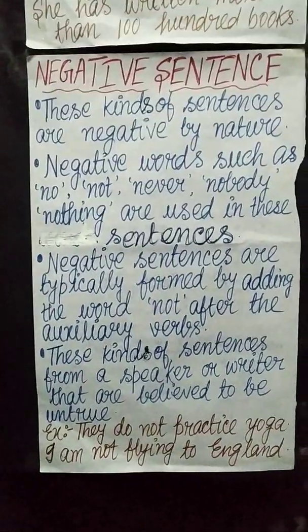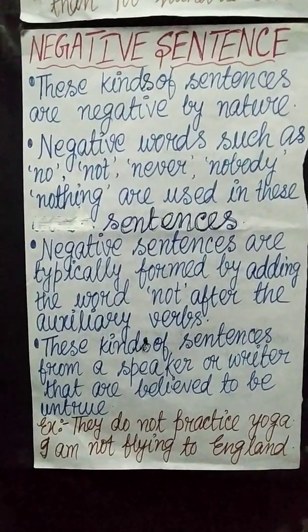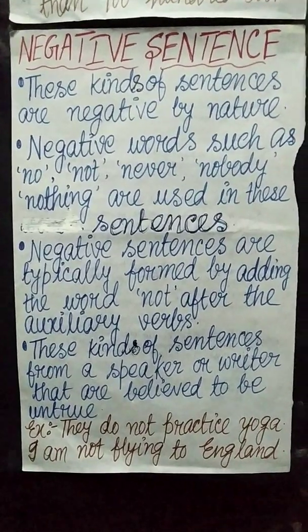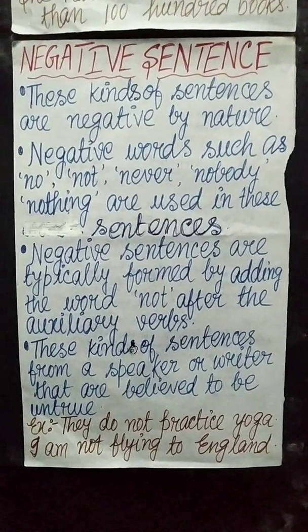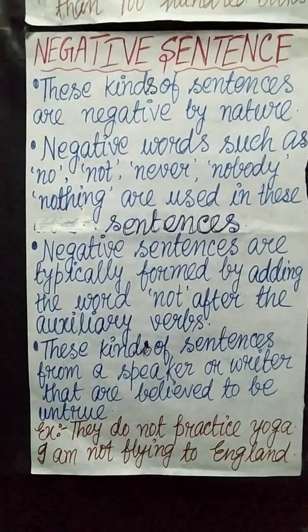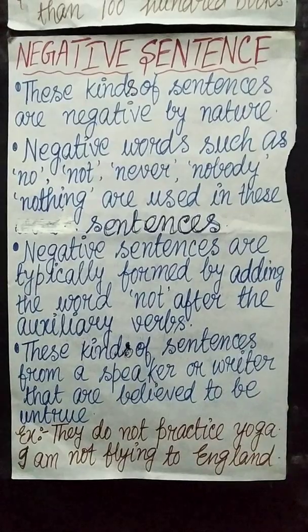Now we will come to negative sentence. In case of negative sentence, the first point is that these kinds of sentences are negative by nature. Obviously, when we are saying negative sentence, it has to be negative in nature.